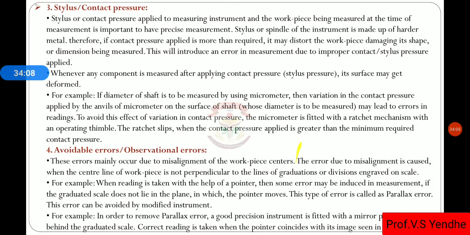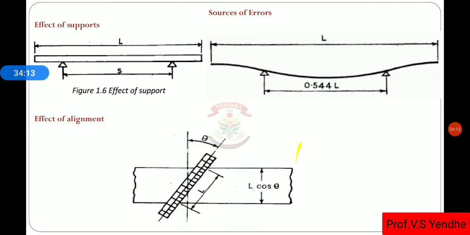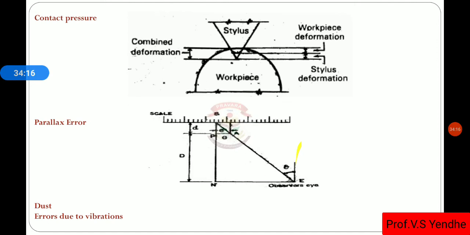Then the stylus or contact pressure. Here in this diagram we can see the contact pressure error or stylus pressure error. Due to the stylus pressure on a workpiece, there is combined deformation of the stylus as well as the workpiece. That deformation will produce an error known as contact pressure error.